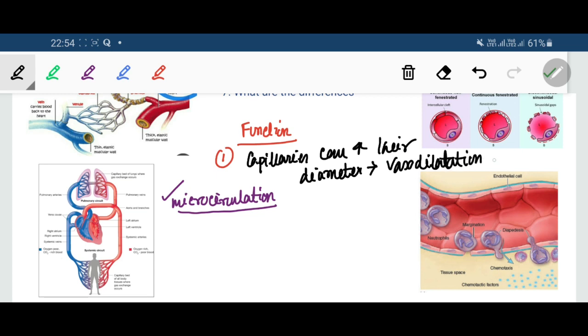The vasodilatation is brought about by secretion of a substance called nitric oxide. It is a vasodilator. This nitric oxide is secreted by capillaries.